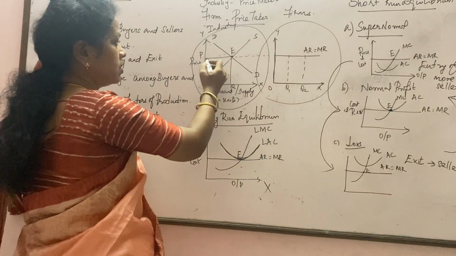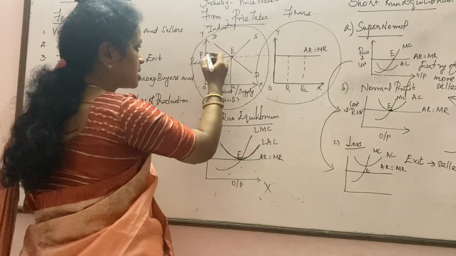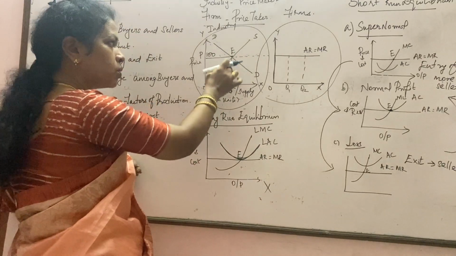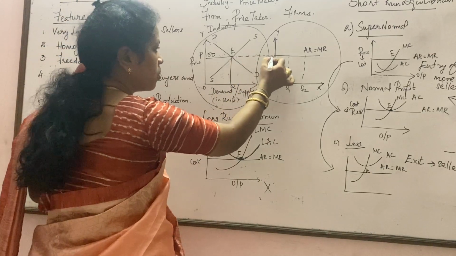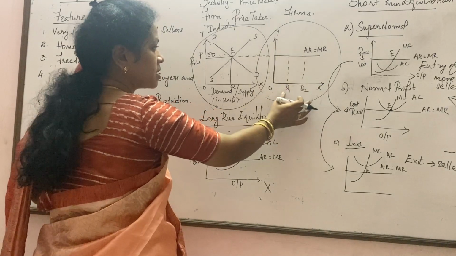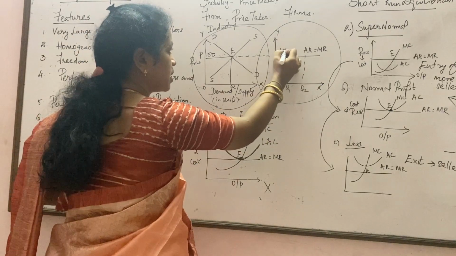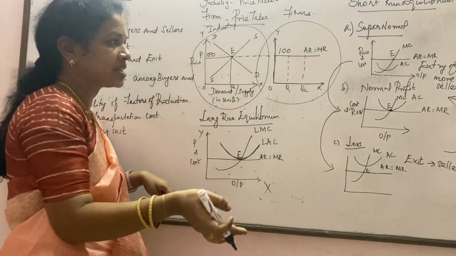So based on the equilibrium price, let us say 100 rupees is quoted on that particular day by the industry, then what will happen? All the firms who are going to sell that particular product will sell only at 100 rupees. The next day, let's assume it's a festive day.